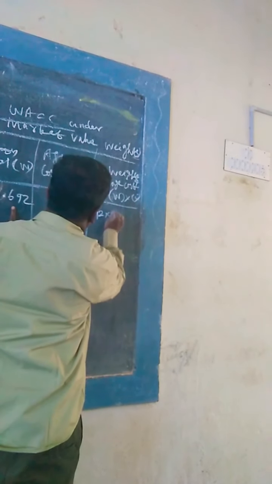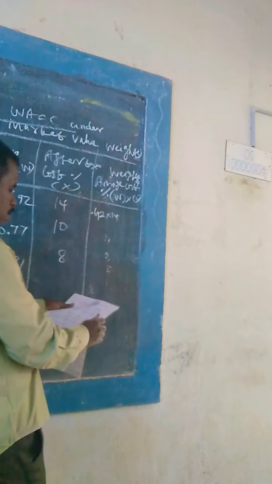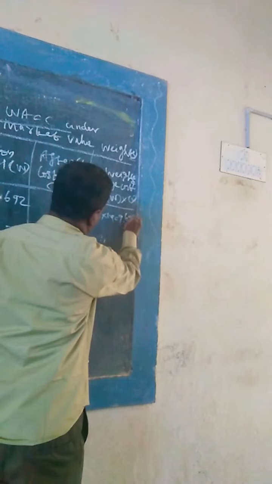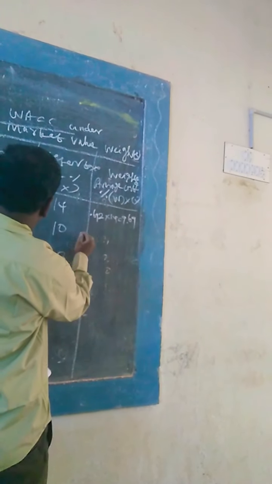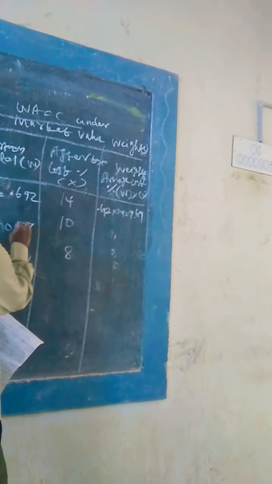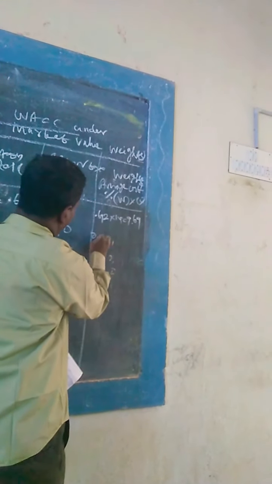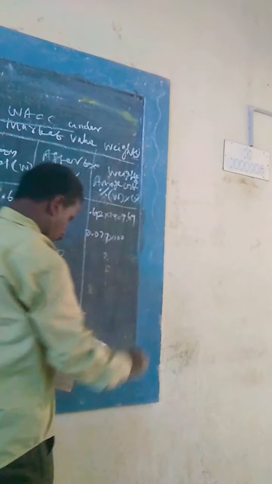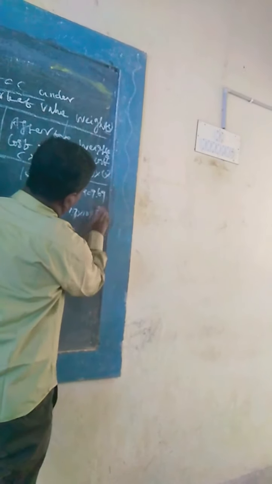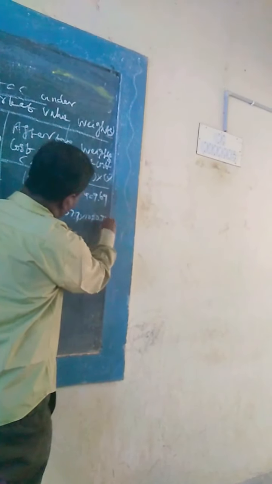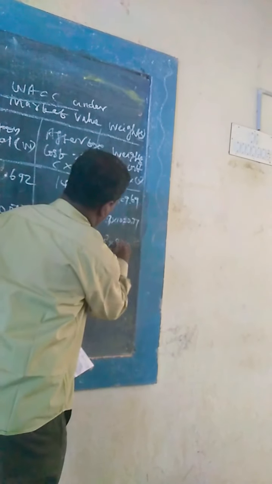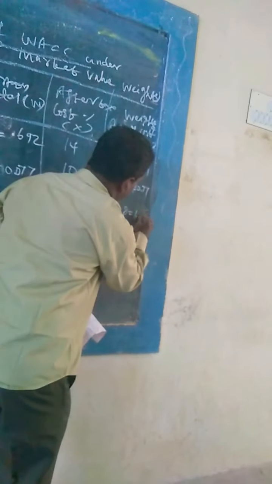0.692 into 14, 9.69. 0.077 into 10 equal to 0.77. 0.231 into 8, 1.85.